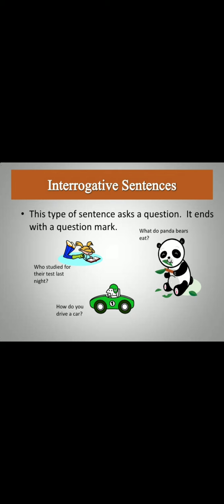This type of sentence always asks a question. It ends with a question mark. What do panda bears eat? Who studied for their test last night? How do you drive a car? So these are the questions of interrogative sentences.